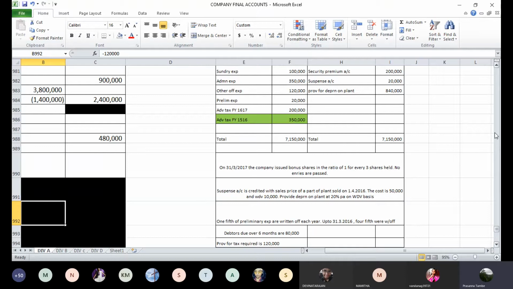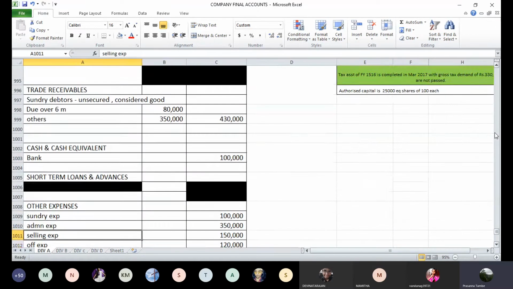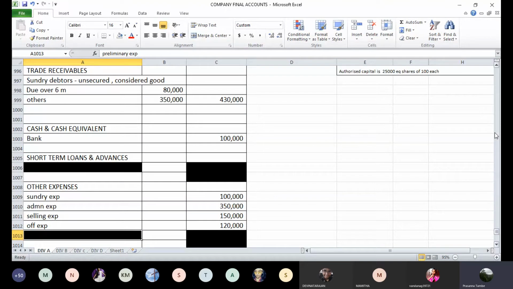That means only 1/5 is left, which entirely will be written off in current year. So this 20,000 in the trial balance, nothing has to be carried forward. This entire amount we have to write off this year. So in our other expenses, we will have one more item, preliminary expenses written off, and that will be 20,000